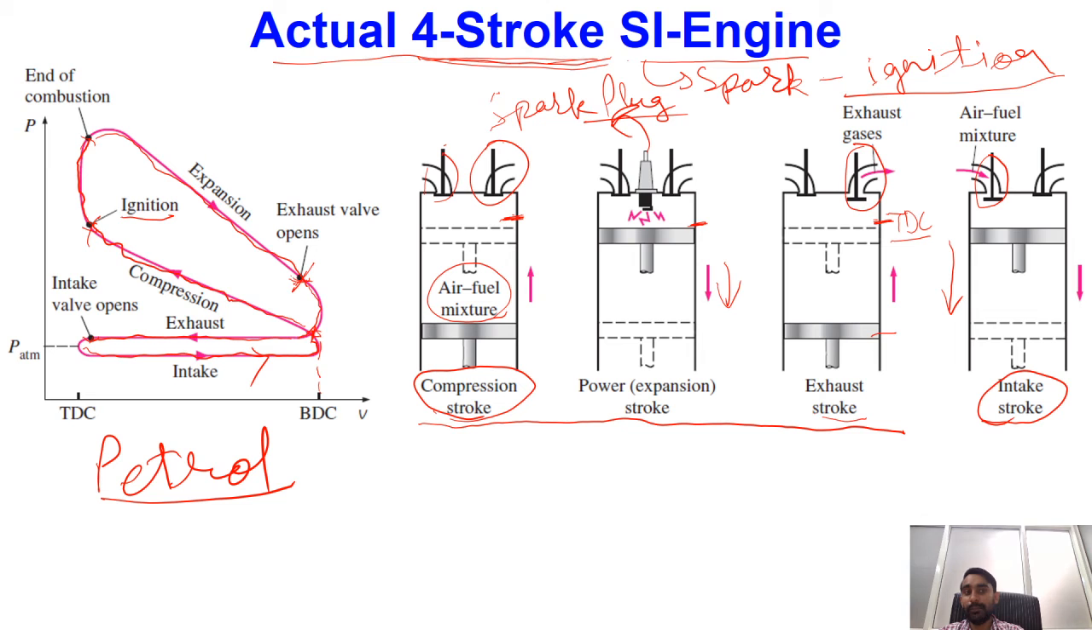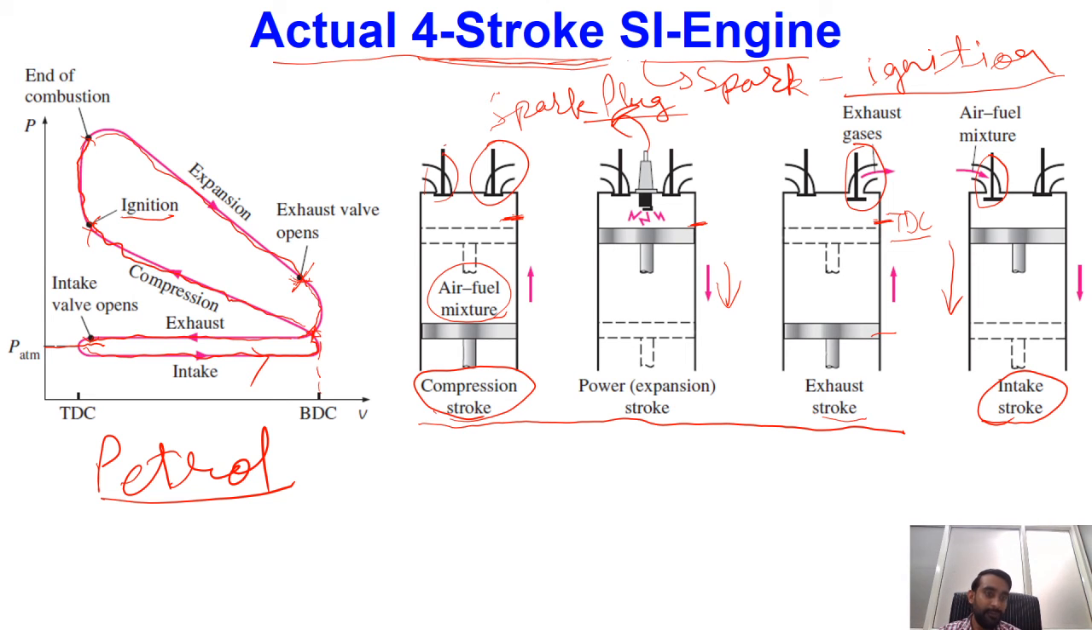Another important point we have to note down is that whatever exhaust gases come out are sent to the atmosphere. Because of that, the pressure inside the cylinder during the exhaust stroke will be slightly more than the atmospheric pressure. So this is our atmospheric pressure, and during exhaust you can see the pressure is slightly more than atmospheric pressure. Because of that only, gases will move from inside the cylinder to the ambient.